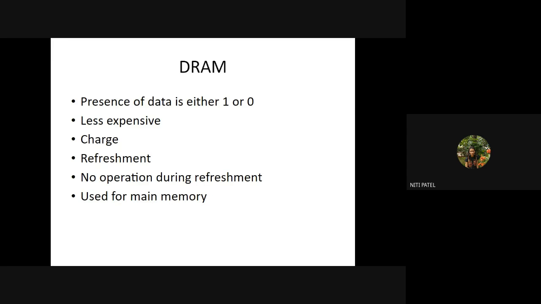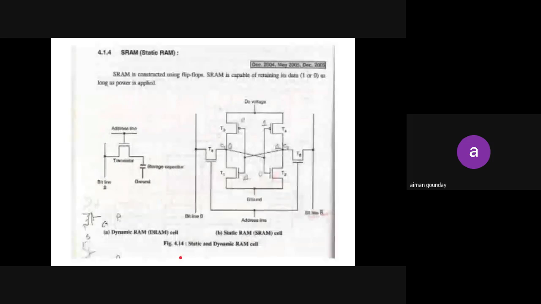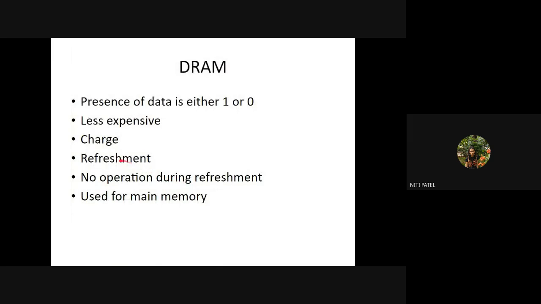Okay. Are you getting? Yes, ma'am. So in the DRAM, the data is stored over here in the capacitor in the form of a charge. Since this charge should not leak out, the refreshment is performed. And when is this refreshment not done? Whenever a read or a write operation is getting performed. Right now, if I'm reading something or writing in a particular file, refreshment won't be happening. But once I've completed writing, the refreshment will start.